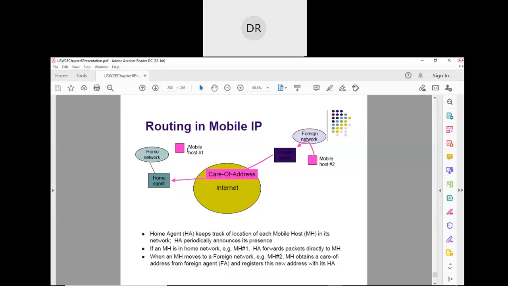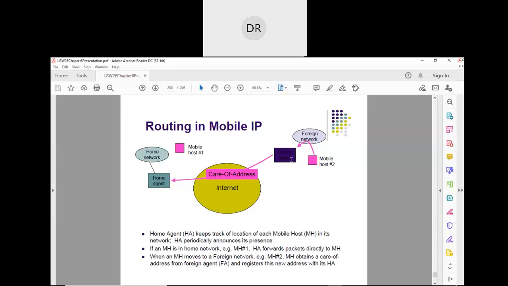Any communication that used to happen with this mobile device using the home network should still happen with this device even though we are in a different network. How is it possible? Whenever the mobile host moves to this place, there is a foreign agent here.